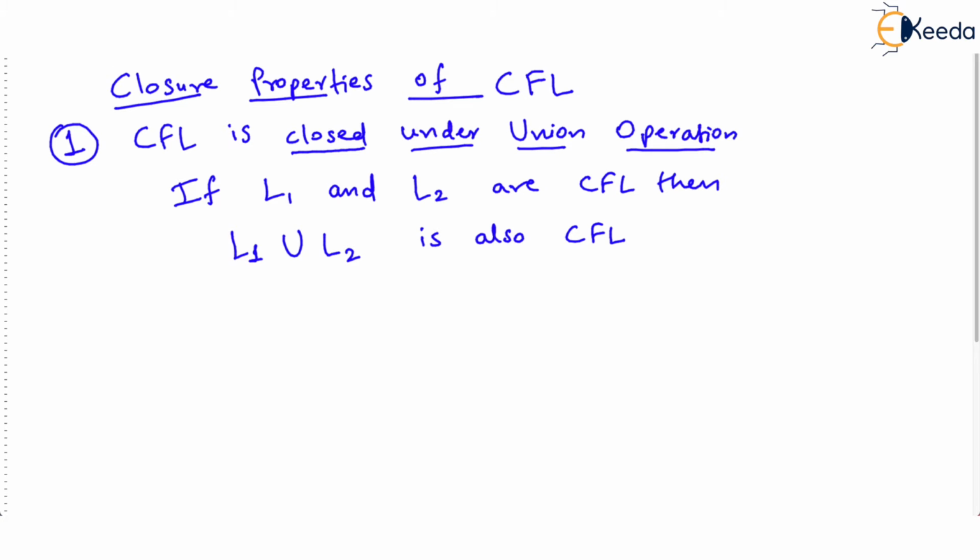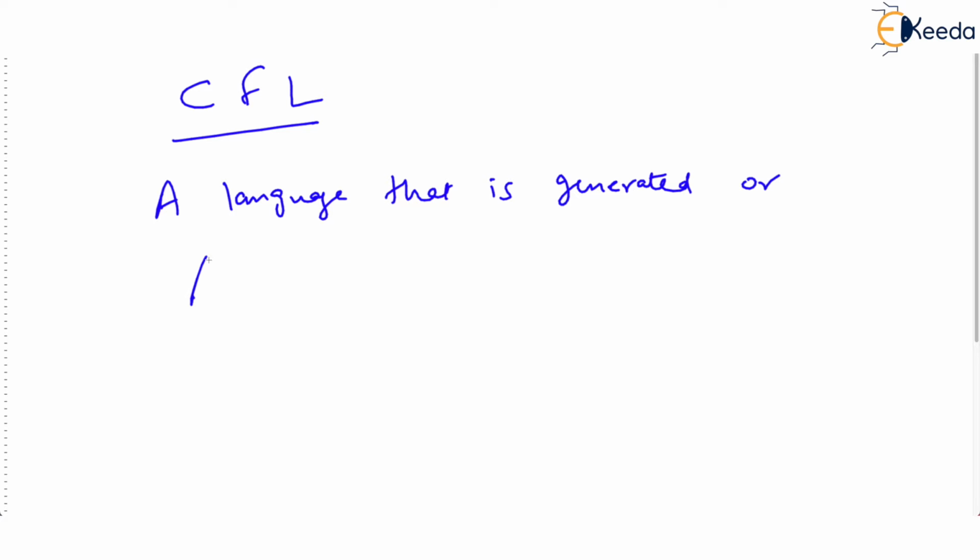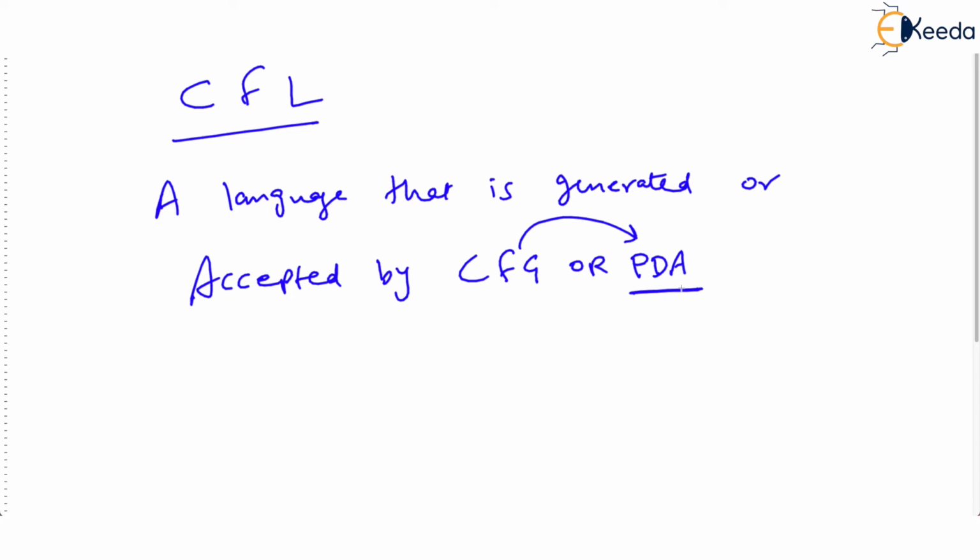Just to give you a reference, what is context-free language? A language that is generated or accepted by context free grammar, or we can say PDA, because PDAs are realization of context free grammar. They are automata or machines which realize CFG, and the languages are called context free languages.